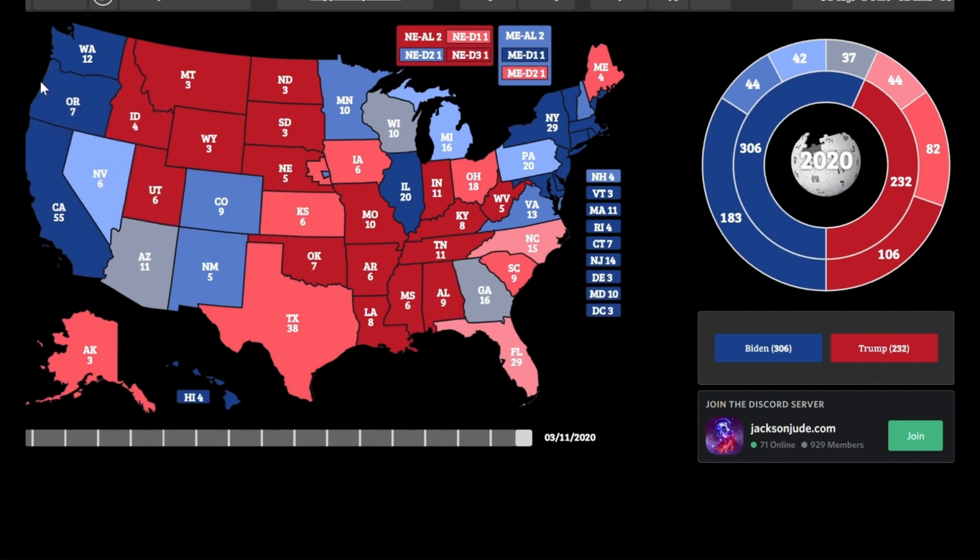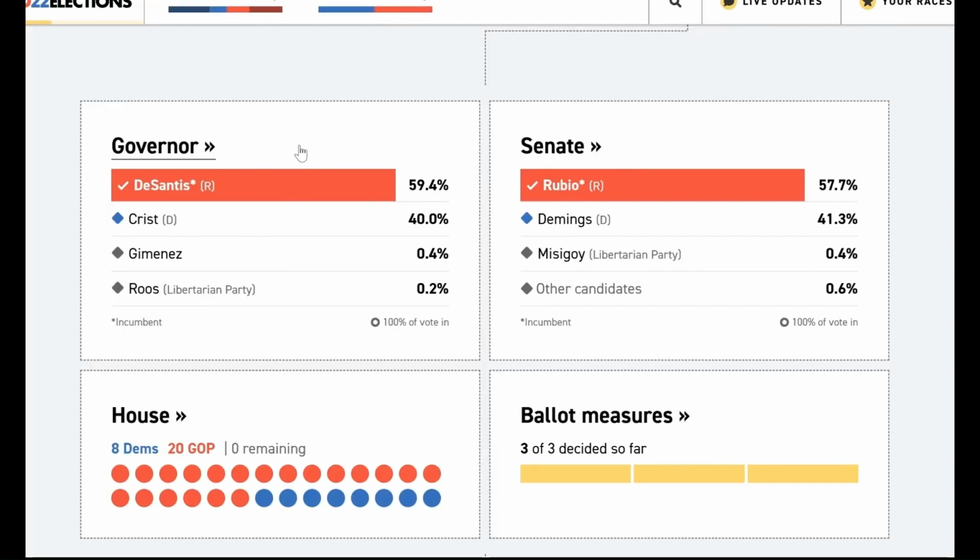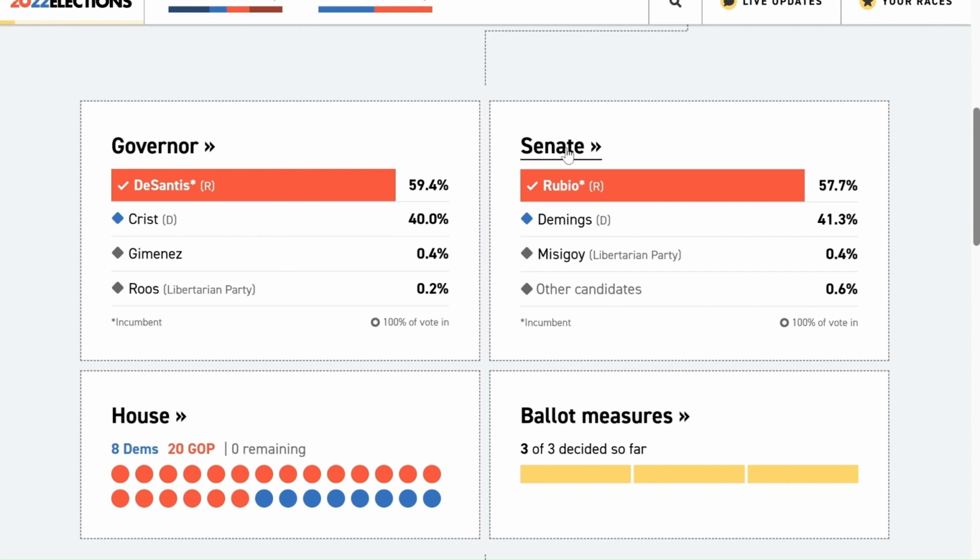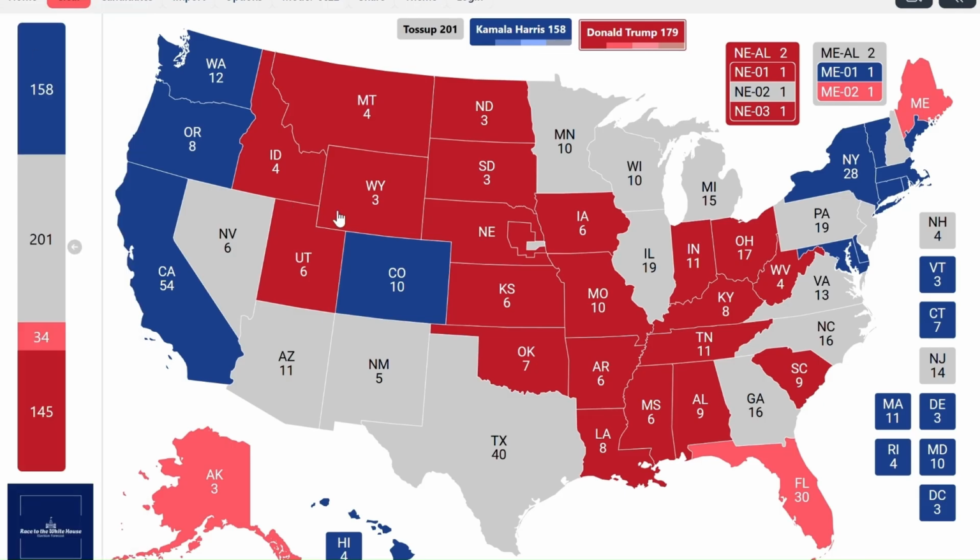This shift to the right was really certified in the 2022 midterms. Governor Ron DeSantis won re-election by a whopping 19.4% here, and incumbent Senator Marco Rubio defeated the Democratic opponent Demings by a whopping 16.4 margin. Also in the House races, Republicans were able to clinch 20 out of the 28 districts at stake. Florida really seemed the only state where the red wave that was expected in 2022 actually materialized. So we expect it to vote Republican by a margin of around 9.5 points.